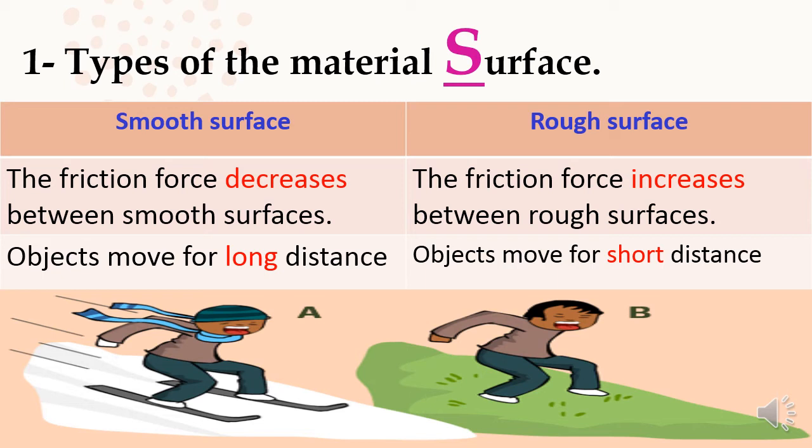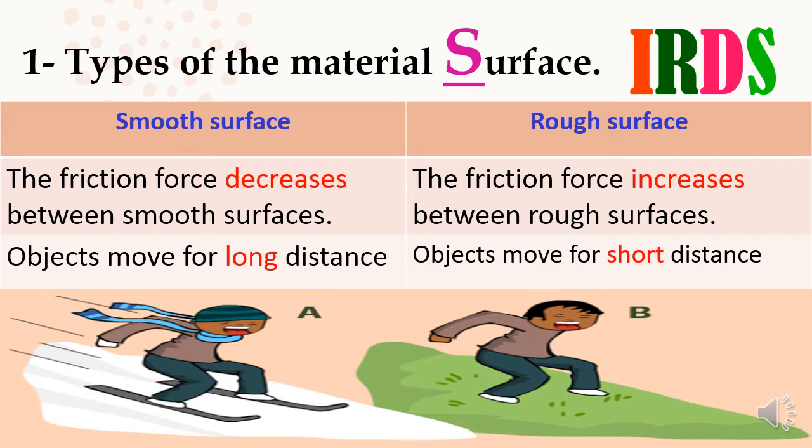And if you forgot which one is increase and which one is decrease, just remember this password: IRDS. I for increase. Remember guys that the friction force increases in which type of surface? Super, on the rough surface. So IR here, I for increase and R for rough.